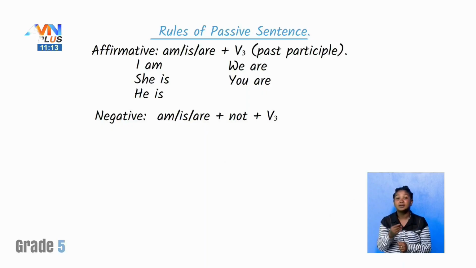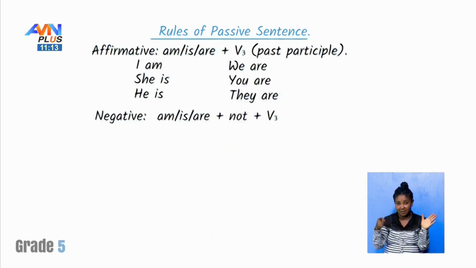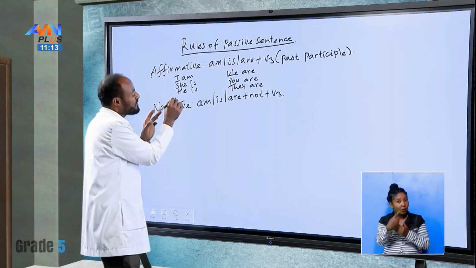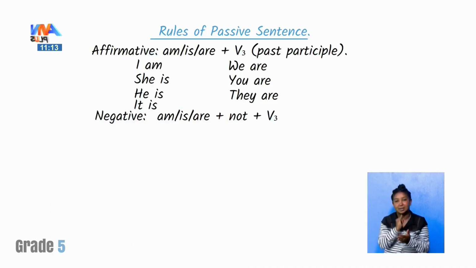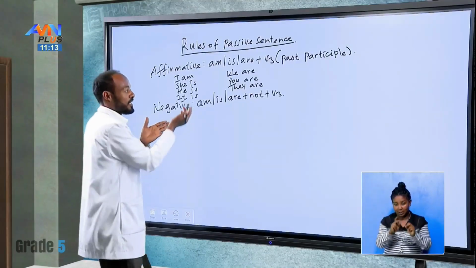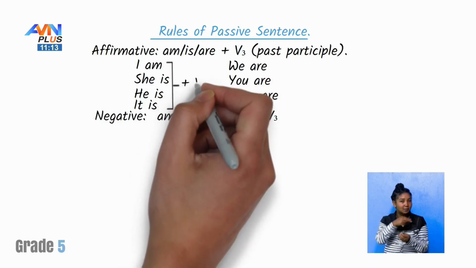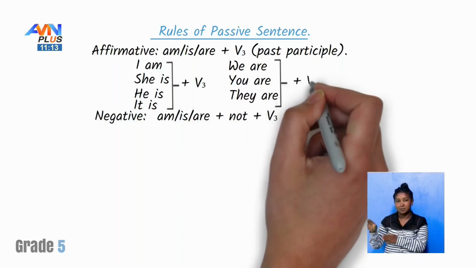And they are. Is it clear? Bear in mind, if the subject is third person singular, and even if it is it, we have to say it is. Okay? Then this should be plus verb 3. Here is also should be plus verb 3.